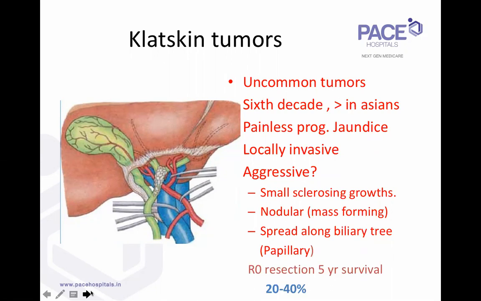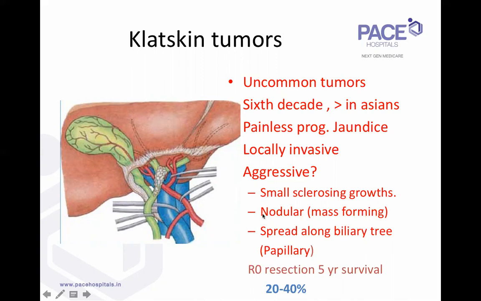So the typical operable hilar cholangiocarcinomas which we see in our practice are the small sclerosing growths. You don't actually see a tumor, it's a small stricture, almost like it's just a stricture. These tumors are usually relatively slow growing. They're locally invasive. By the very nature of the hilum, there are a lot of important structures going next to the confluence of the bile duct: the hepatic artery, the portal vein, the caudate lobe, and all that. They are locally very invasive.